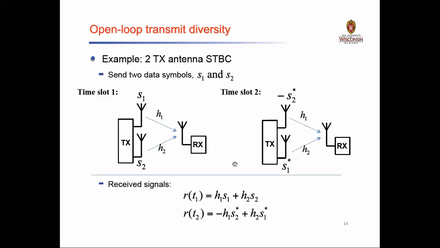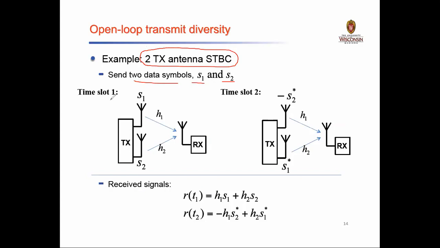Now let us look at the figure to get a clearer picture of open loop transmit diversity. If you look at this figure, two transmit antennas, by making use of the STBC mechanism, send two data symbols, S1 and S2.